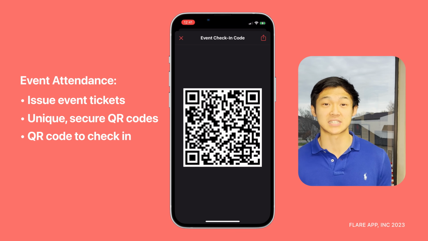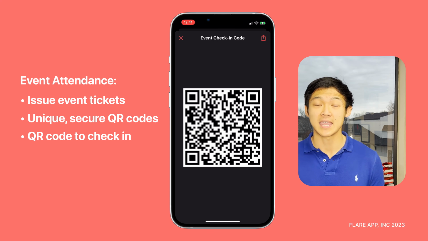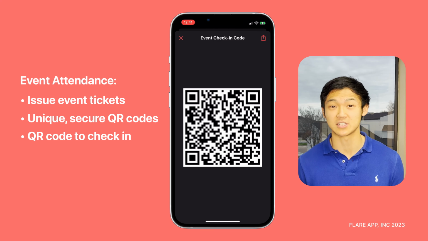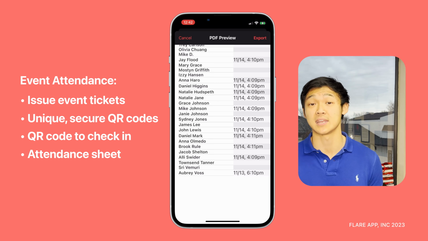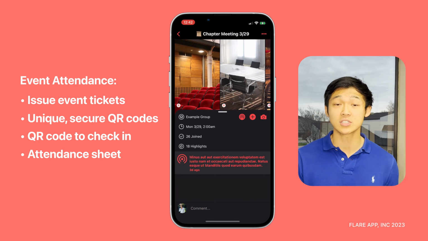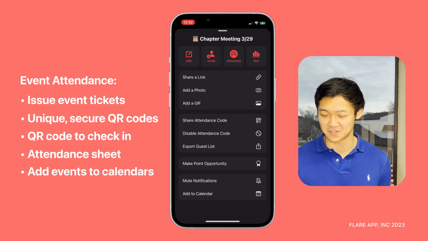And you could simply just scan the QR code with your camera, and you would get a pop-up that says, would you like to check into this event? You would say yes, and then your name would be marked on an attendance sheet that somebody on exec can export, and then they could get a list with everyone who scanned in alphabetical order by last name and see what time people scanned in and who did not scan in. You can also add events to your phone's calendar. So if you select add to calendar at the bottom here, you could choose a Google Calendar or an Apple Calendar to sync an event with.